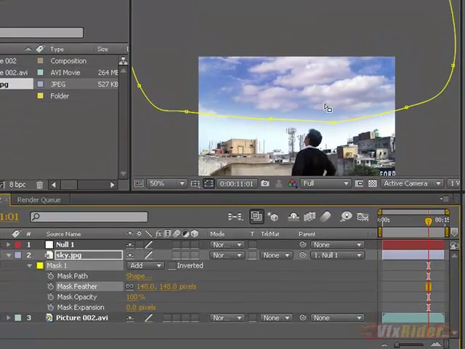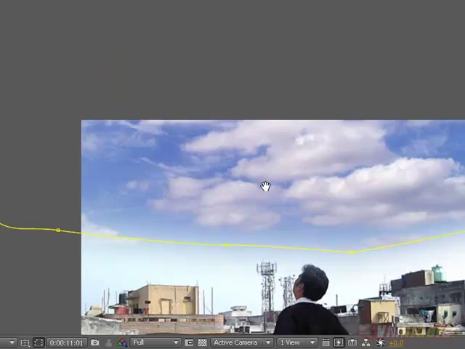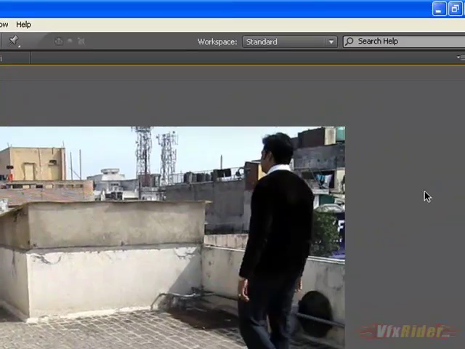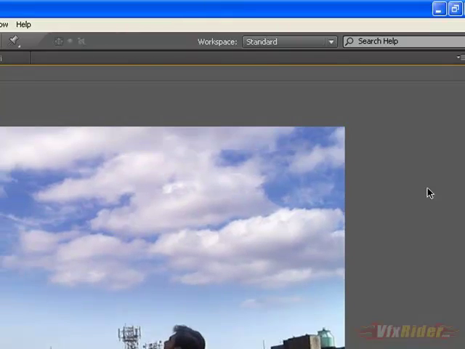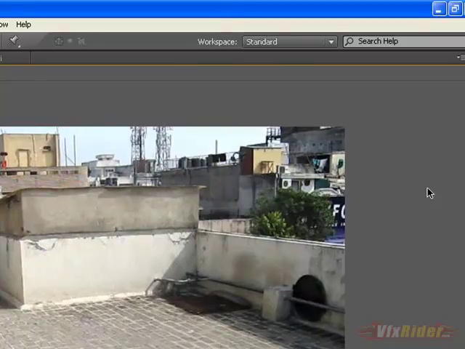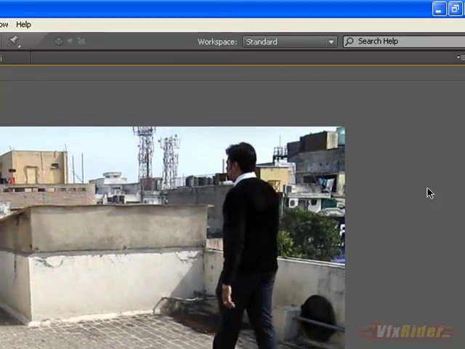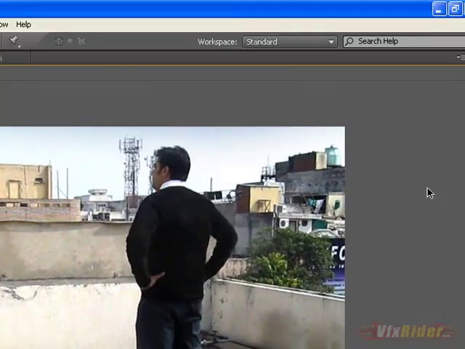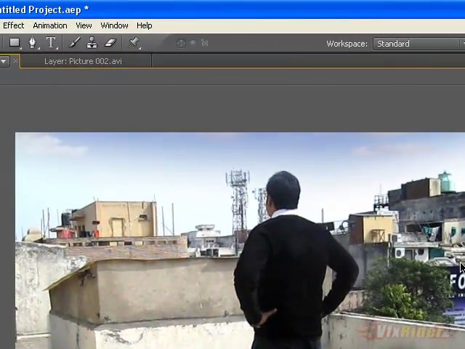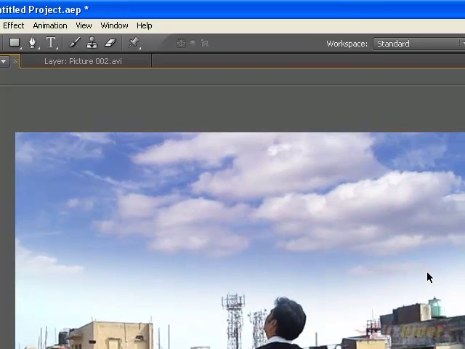Yes, now you can see the footage is being tracked and your sky replacement is successful. The result is pretty good.